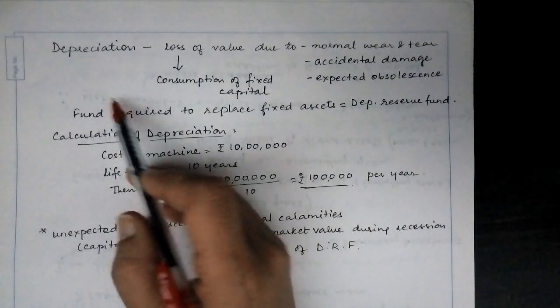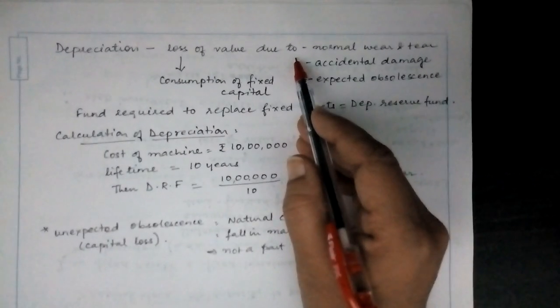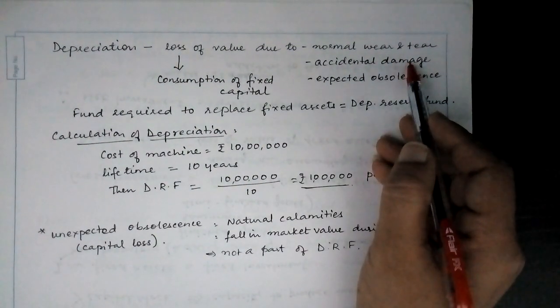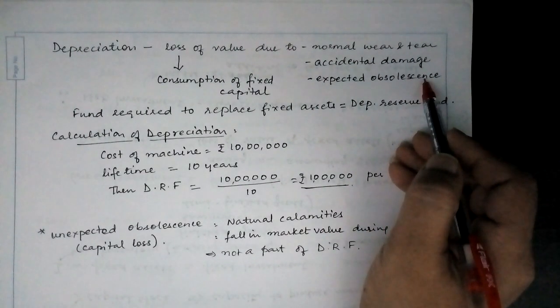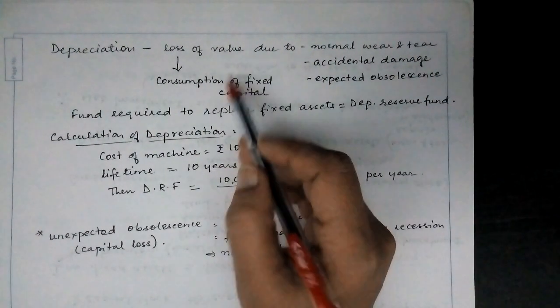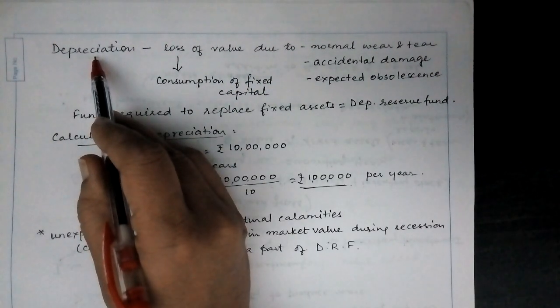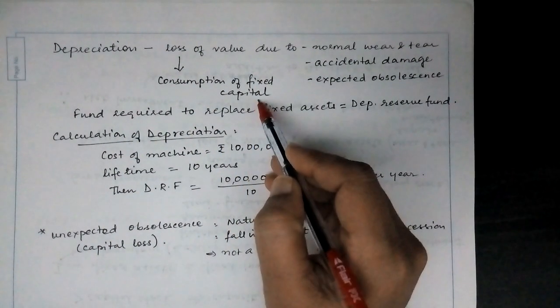To go further with depreciation, we learnt it is a loss of value due to normal wear and tear or accidental damage or expected obsolescence. Loss of value is also called consumption of fixed capital. So, depreciation, in other words, is consumption of fixed capital.